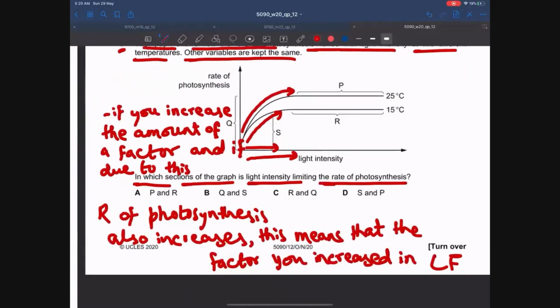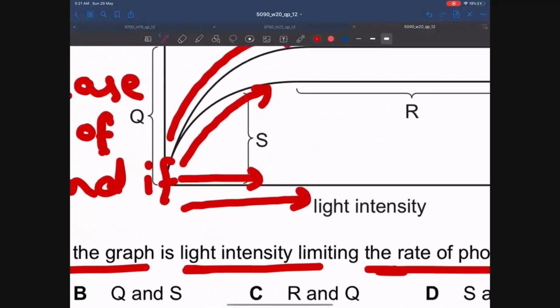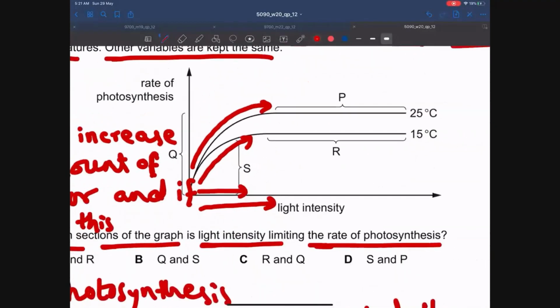This is what I told you guys: how do you determine which factor is a limiting factor? If you increase a particular factor, and due to this increase, the rate of photosynthesis increases as well, this means that the factor you just increased is the limiting factor. At Q and S, we are increasing the light intensity and the rate of photosynthesis is also increasing.